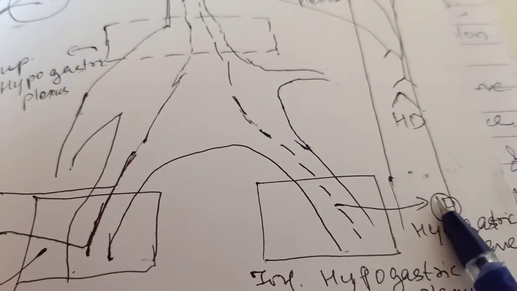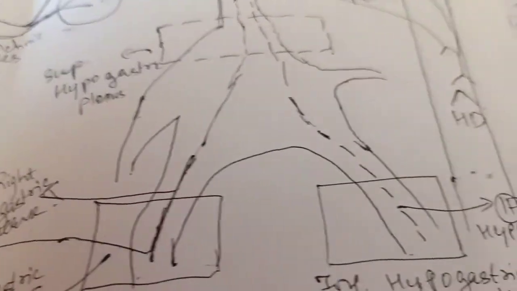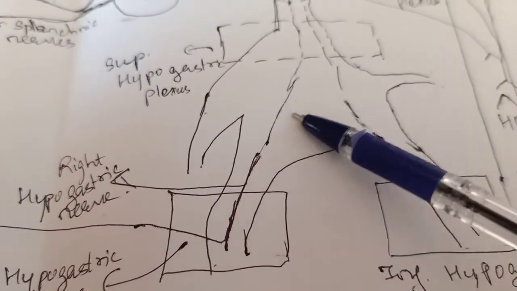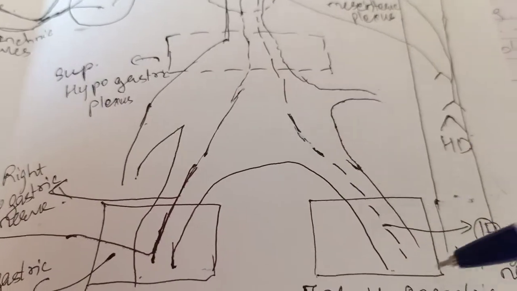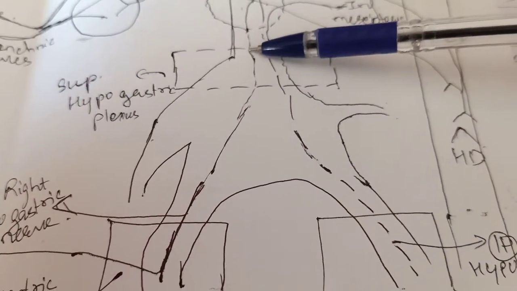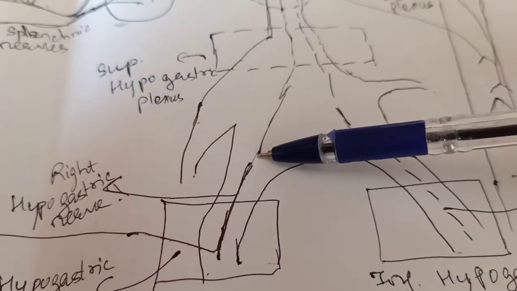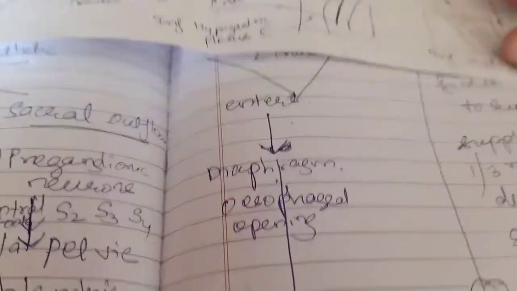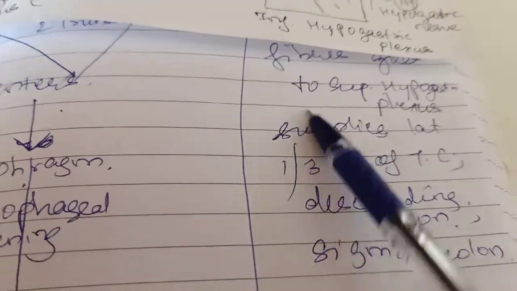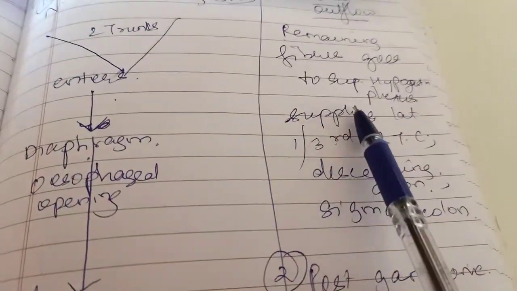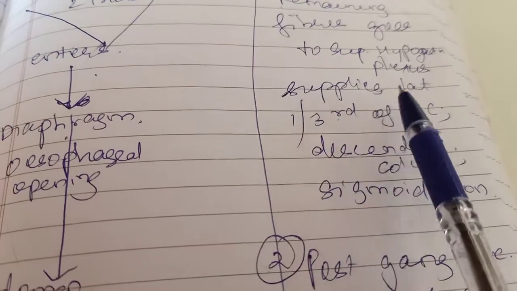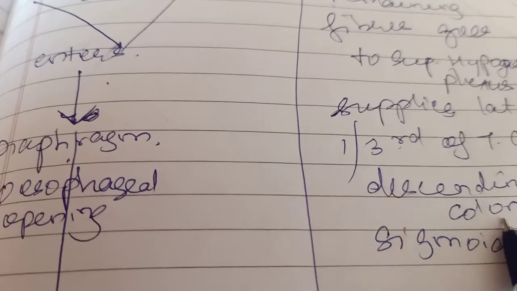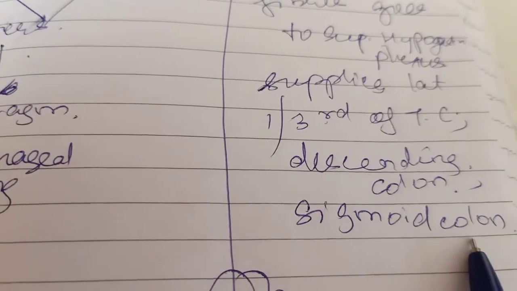So these are the hypogastric nerves, right hypogastric nerve, left hypogastric nerve. So inferior hypogastric plexus connects with the superior hypogastric plexus with the help of right hypogastric nerve and the left hypogastric nerve. Okay. Now, superior hypogastric plexus, fibers coming to it, it supplies the 1/3 of the transverse colon, it will supply the descending colon, and it will supply the sigmoid colon.